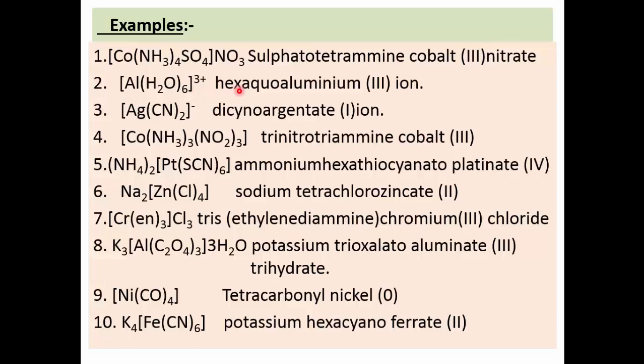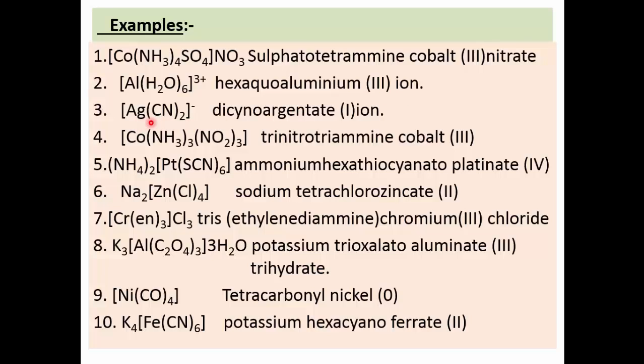So the name of the complex ion is written as follows. There are 6 water molecules, therefore hexaaquo, central metal ion aluminium, the valency of aluminium is 3. As there is charge on the square bracket, it is called an ion. Hexaaquo aluminium(III) ion.